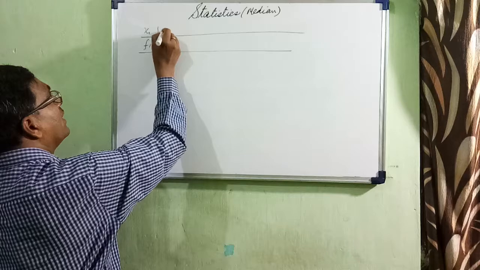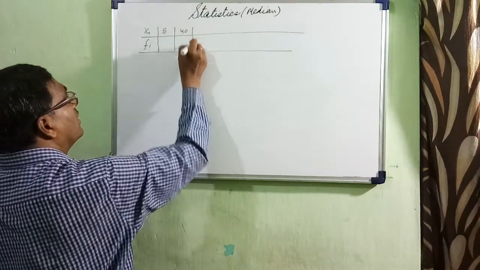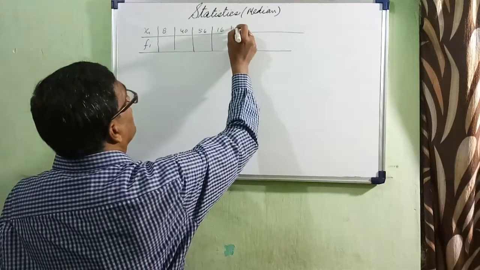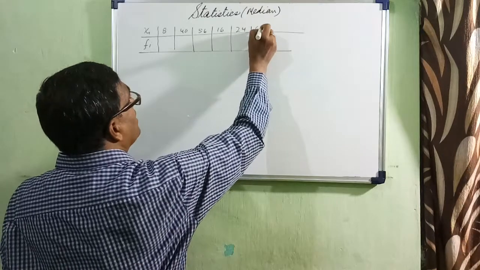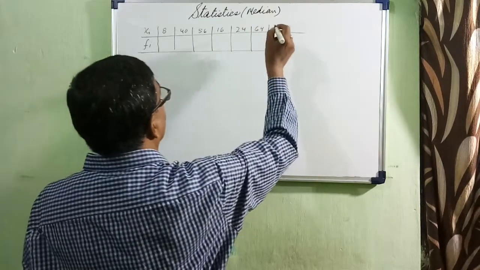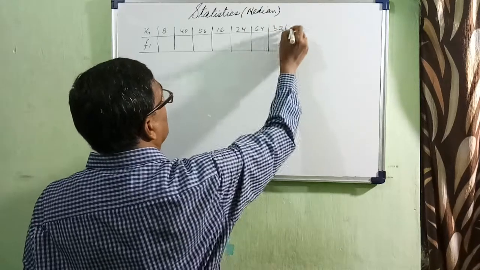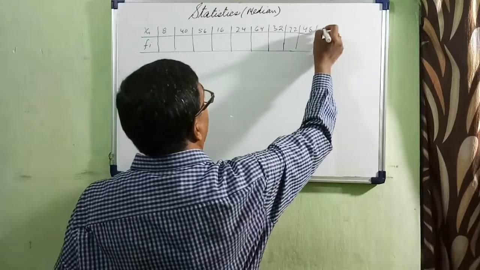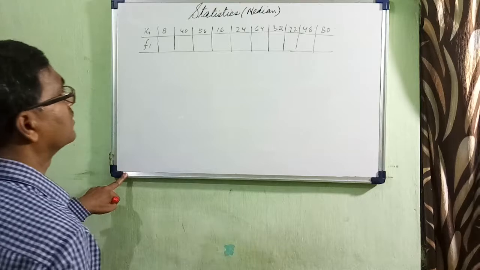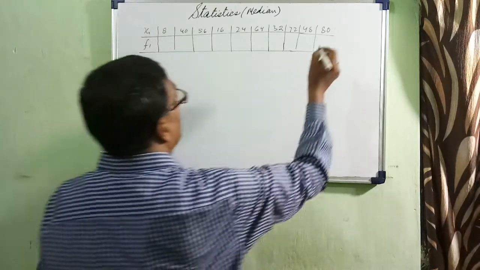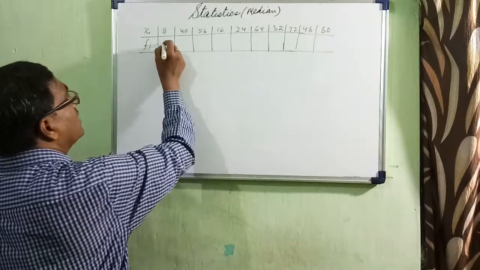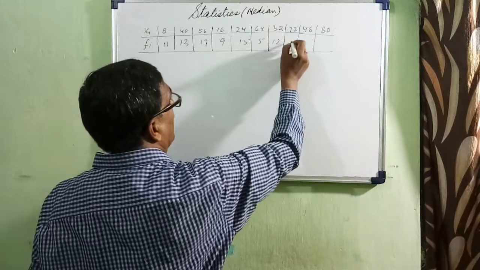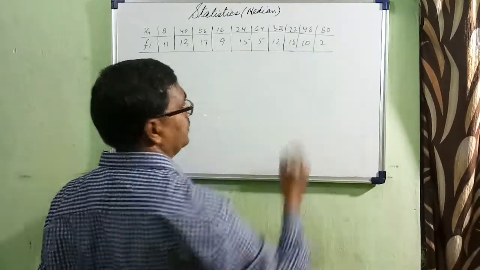Let us say xi: 8, 40, 56, 16, 24, 64, 32, 72, 48, 80. And fi: 11, 13, 17, 9, 15, 5, 12, 18, 10, 2.